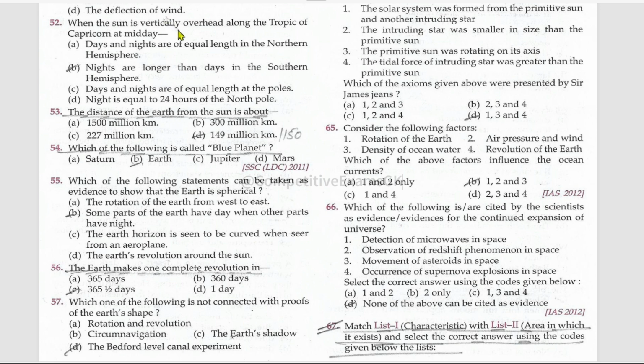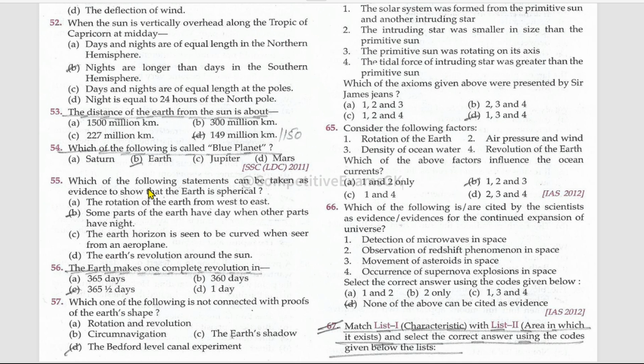When the Sun is vertically overhead along the Tropic of Capricorn at midday, nights are longer than days in the southern hemisphere. The distance of the Earth from the Sun is about 149 million kilometers or 150 million kilometers. Which of the following is called the blue planet? That is Earth.